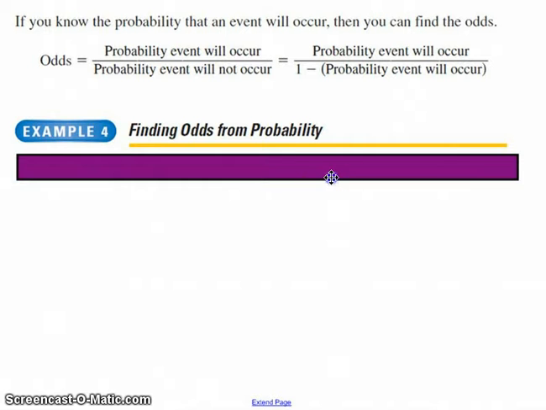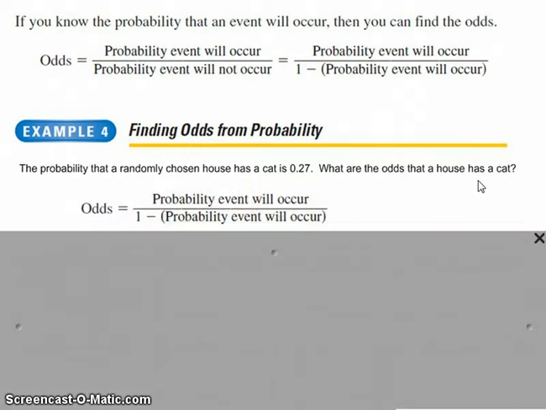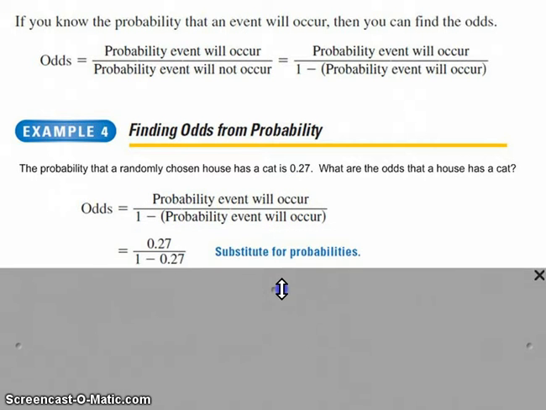So, here's the question. The probability that a house you choose randomly has a cat is 0.27, or in other words, 27%. So what are the odds that the house has a cat? Well, let's fill that in here. Remember, we set up here, odds is equal to probability it will happen over 1 minus the probability that it will happen.